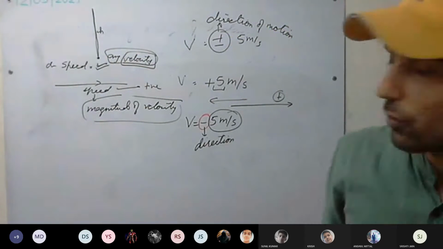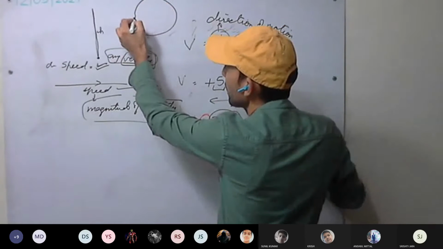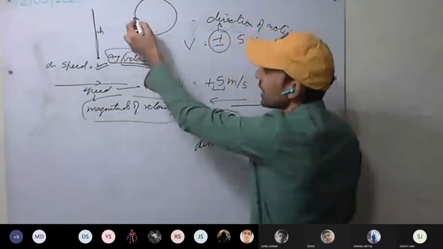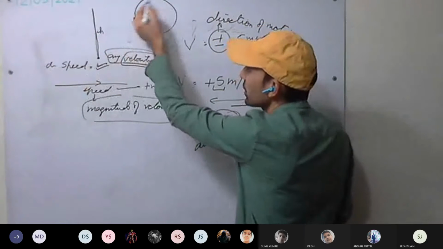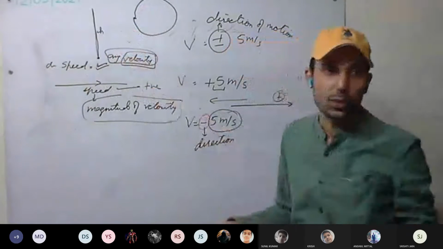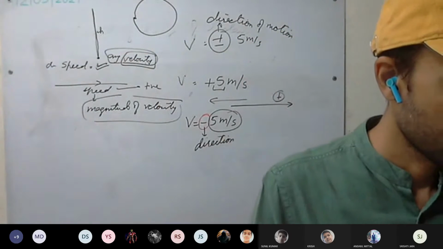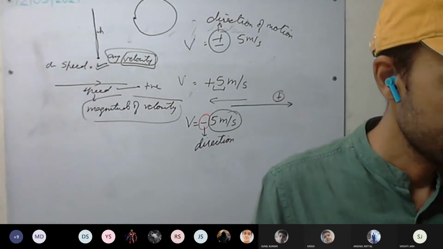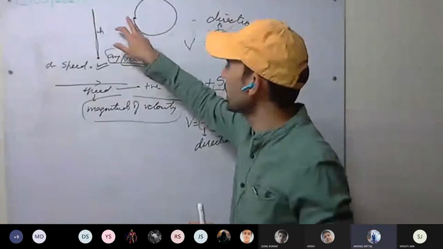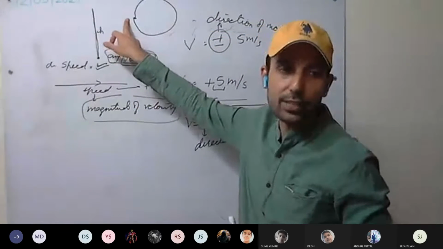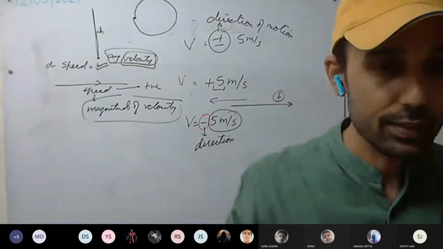Or consider, for example, a body moving in a circular path, coming back to the initial position. In this case also, distance covered is there, speed is there. But what about velocity? No displacement, no velocity. So velocity is 0. This is clear? Because in displacement, we only consider initial and final position. If they are the same, it means no displacement. Clear to everyone?